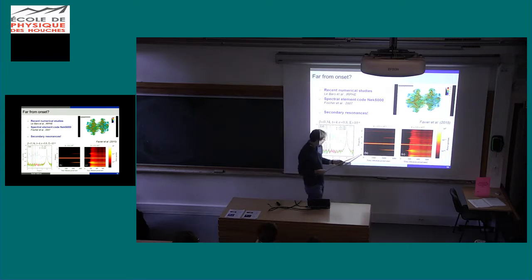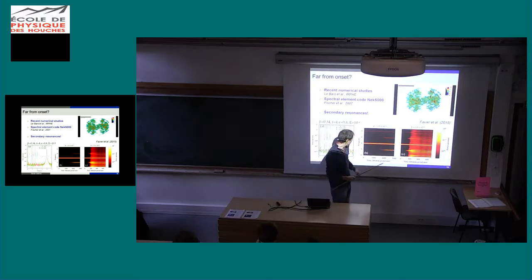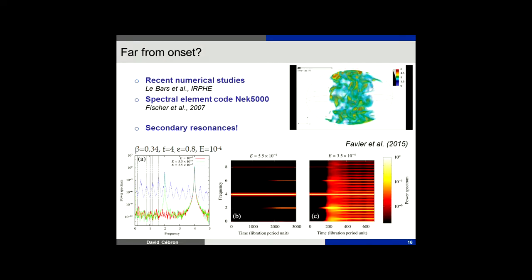So this is interesting. Here, this is a decomposition in frequency versus time. So you see that first you have the base flow. At a certain time, you have apparition of the instability, but we are still laminar. We have 2 inertial modes, that's all. Okay, it's unstable. But then you have other parametric resonance of other inertial modes. And at the end, you've got many. And that makes this turbulence.